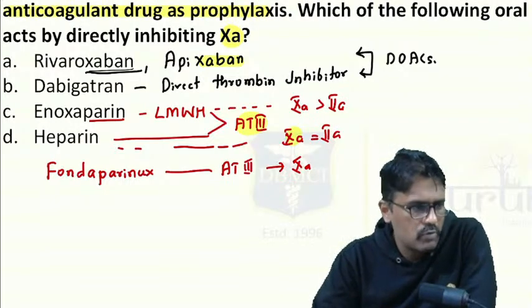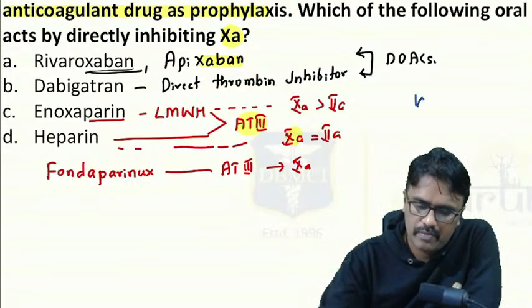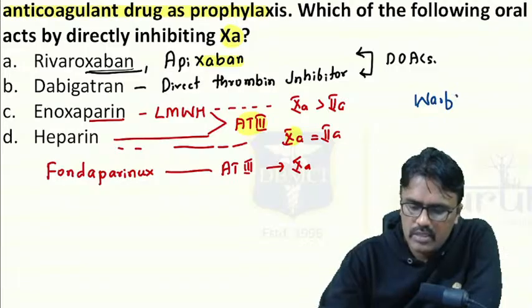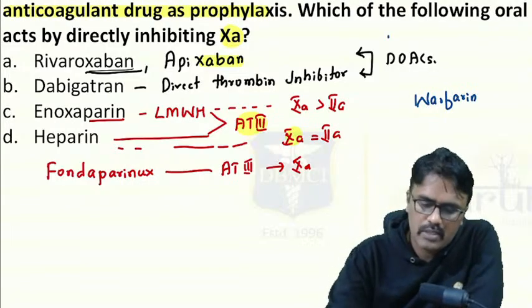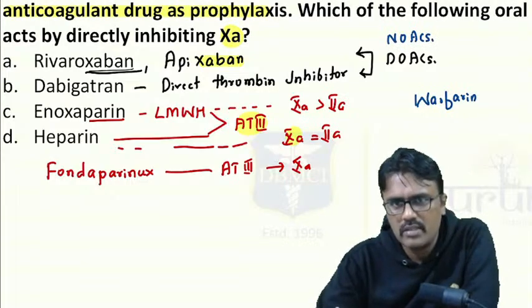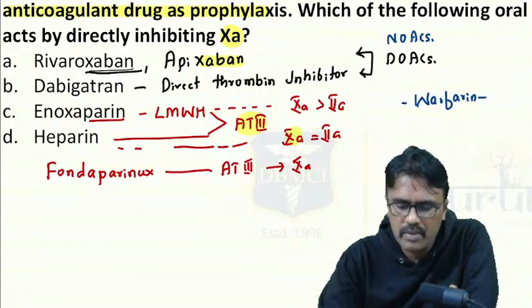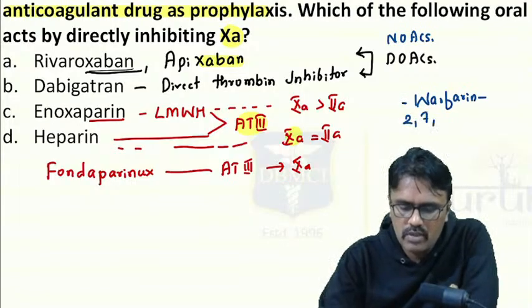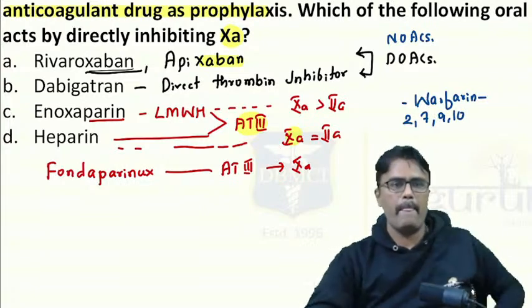I asked you guys for one more oral drug which can be used: it is warfarin. But it's not a novel agent. It's been there for so many years. These DOACs are also called NOACs, novel oral anticoagulants. And warfarin is very old, and it acts by inhibiting factors 2, 7, 9, 10, which are required for coagulation.